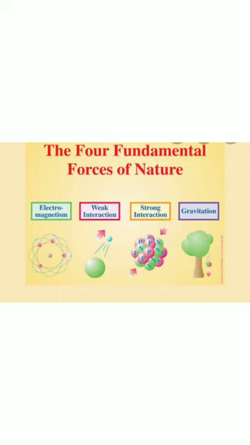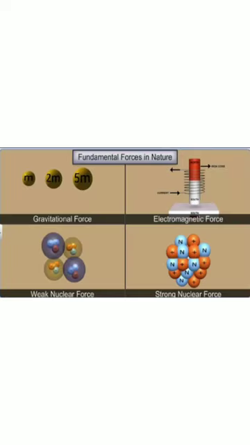In the macroscopic world, we observe several kinds of forces like muscular force, contact force, support and friction, and so many more. From the macroscopic objects, two fundamental forces arise: gravitational force and electromagnetic force.